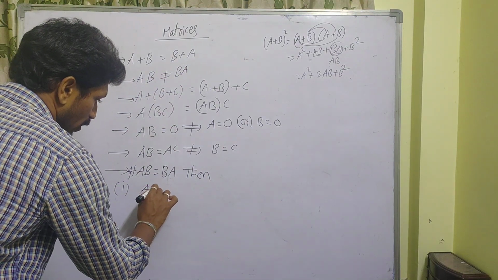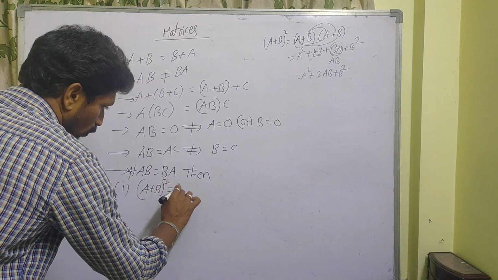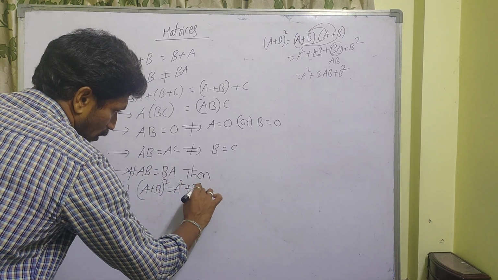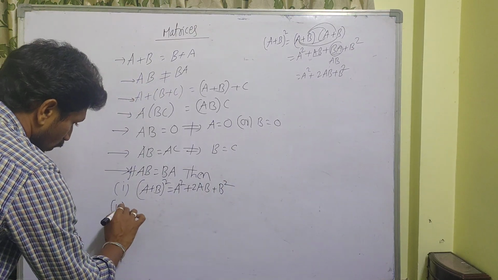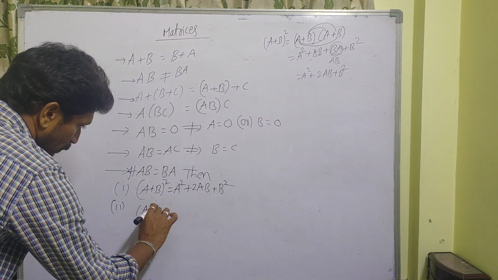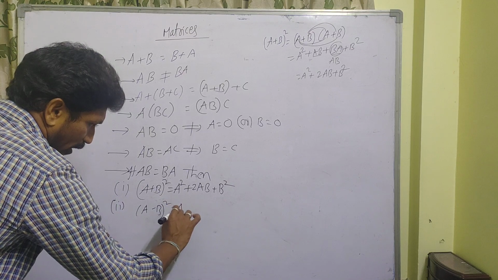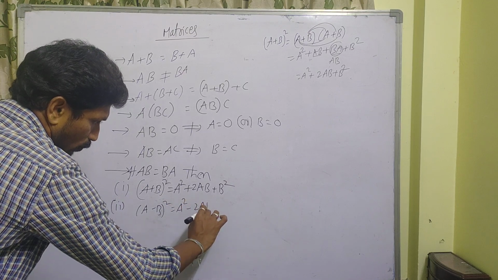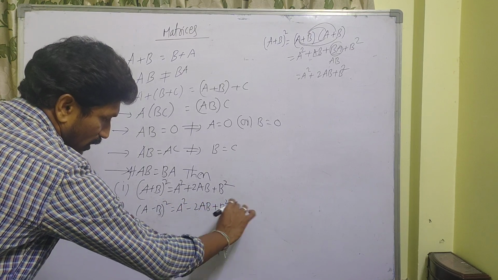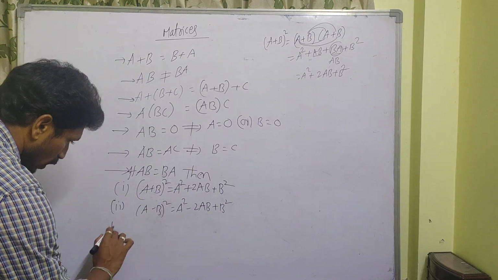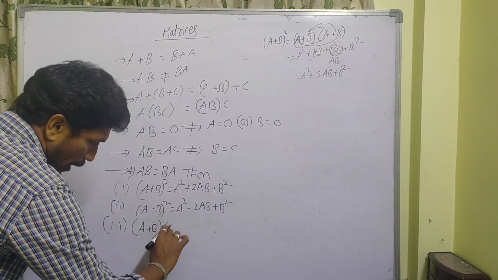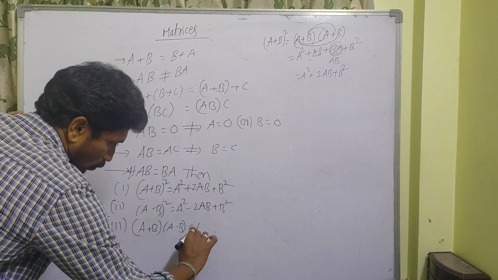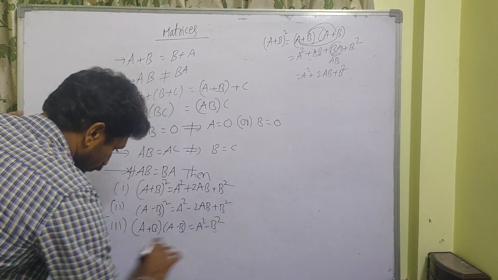So the first one is: A plus B whole square is equal to A square plus 2AB plus B square. Second one, A minus B whole square. All properties we can write, no problem. So the properties we have in 8th class, all those hold here. That means A plus B into A minus B is equal to A square minus B square.